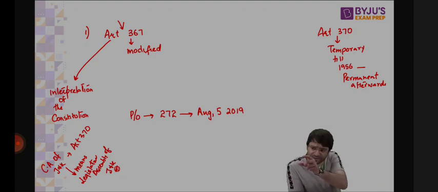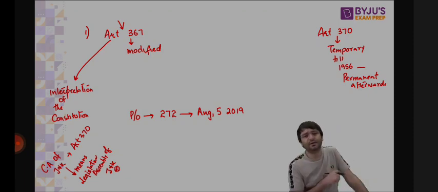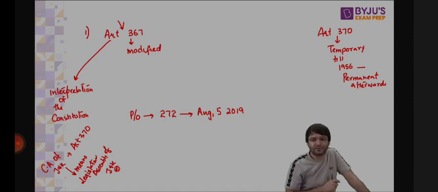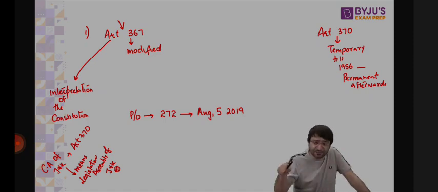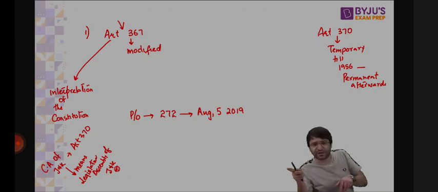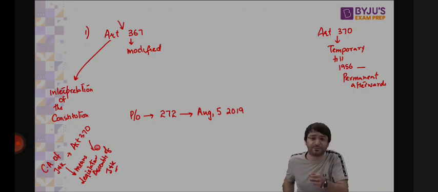We have a term called Constituent Assembly mentioned under Article 370. But there is no Constituent Assembly right now. When there is no Constituent Assembly right now, that means we have to interpret what this Constituent Assembly is. For that, President, you issue an order, use Article 367 to interpret Article 370. Article 367 is interpretation of the Constitution. There is something known as the Constituent Assembly of Jammu and Kashmir in Article 370. Use Article 367 to say that the Constituent Assembly mentioned in Article 370 is nothing but the Legislative Assembly of Jammu and Kashmir. Which means now on the recommendation of the Legislative Assembly of Jammu and Kashmir, you can delete, modify Article 370.